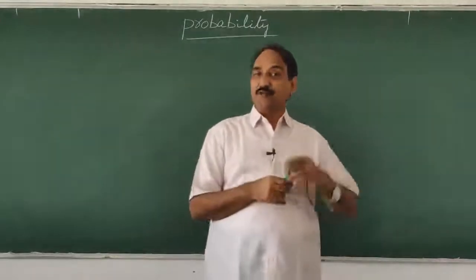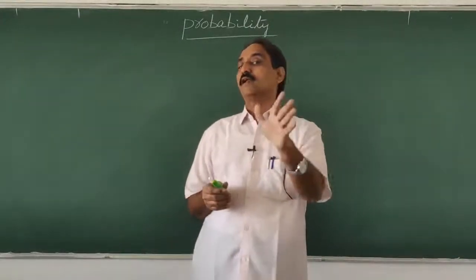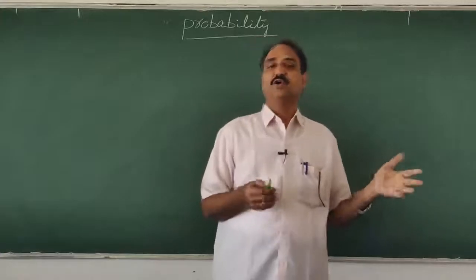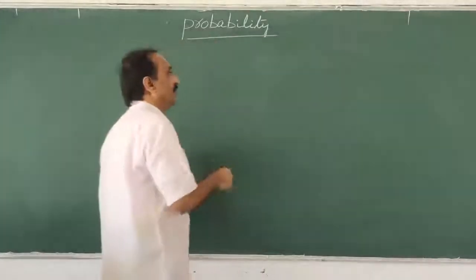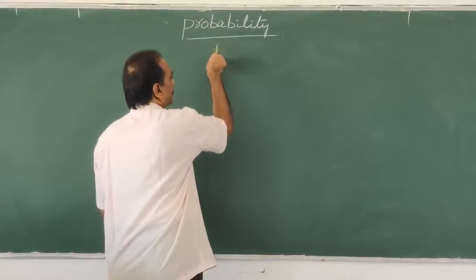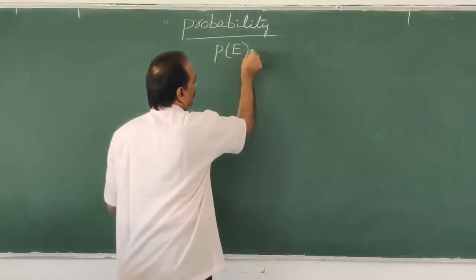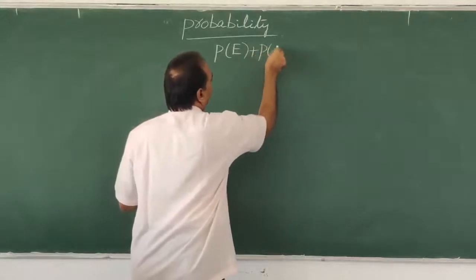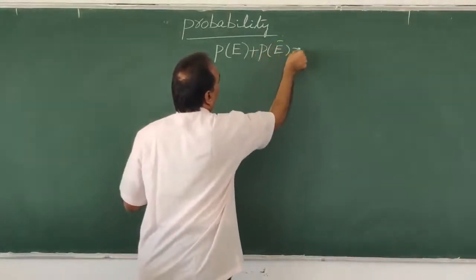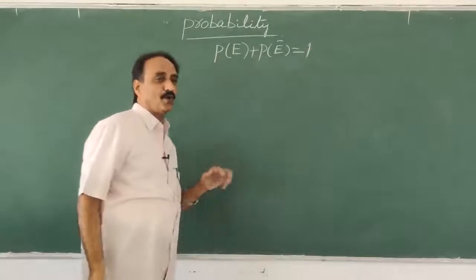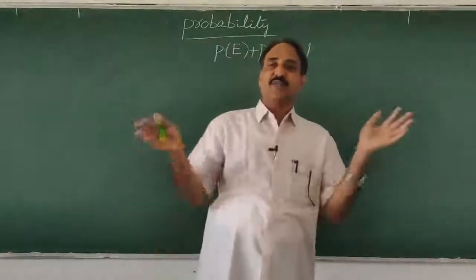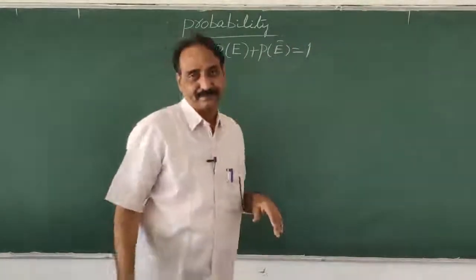The total probability cannot exceed 1 and cannot be less than 0. So from this we notice that the probability of success, P of E, plus the probability of failure, P of E bar, is equal to 1. Whether you take success or failure, if you add them together it must equal 1.